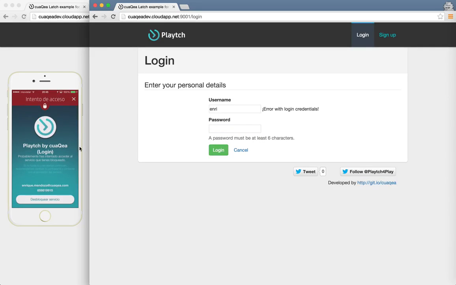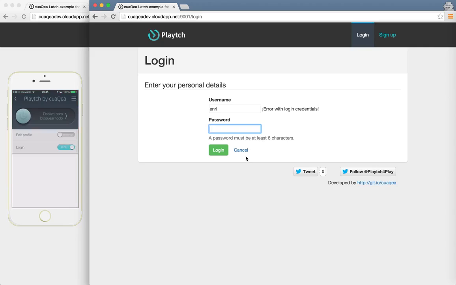And both the mobile application and our website said to us that we have an error or failure access to our account.